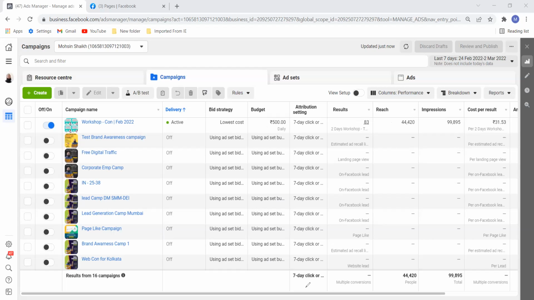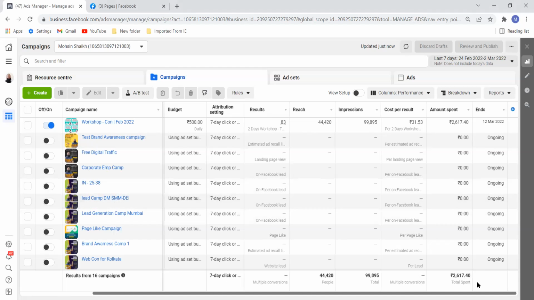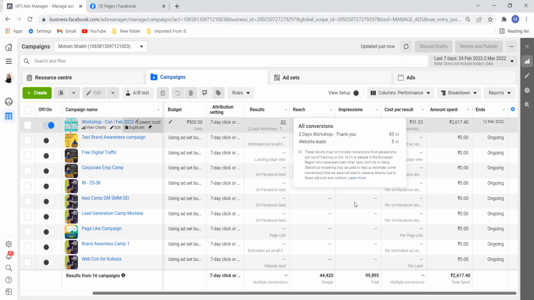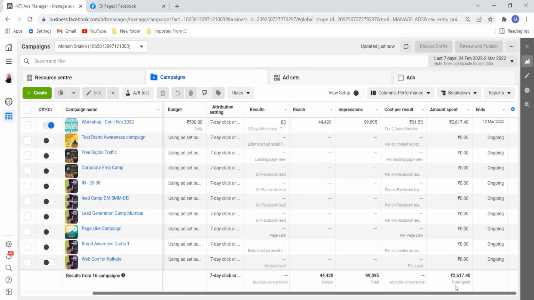Now here I can show you the results. Earlier campaigns have all been paused; they are old campaigns. See this, how much I spent: 2,617 for the last 7 days, and I got 83 results. The 83 conversions mean people have signed up for my workshop on Google Ads, and then we will have a 2 day workshop. And this is the reach, and this is how I've done the campaign.